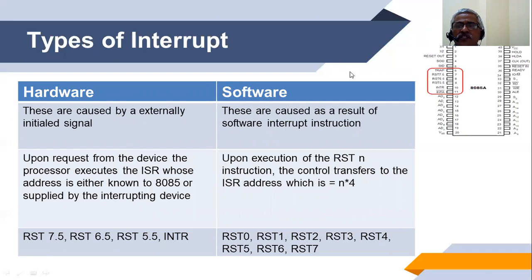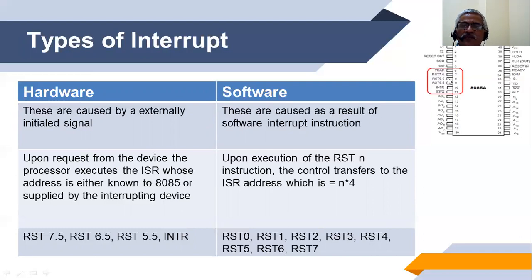Some externally initiated signal will send a request on these lines, and since hardware is interacting with these interrupt lines, we call them hardware interrupts. Whenever the interrupt request is through some kind of code, some instruction, we call such an interrupt a software interrupt. So hardware interrupts are caused by an external signal, whereas software interrupts are a result of software.